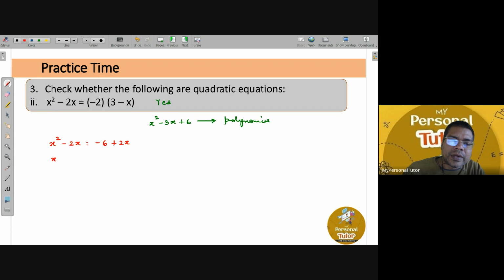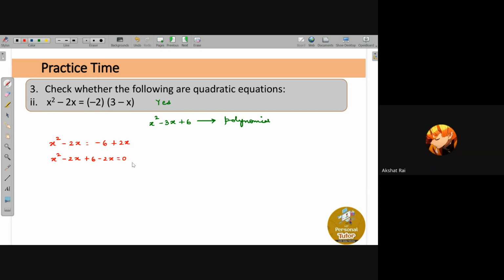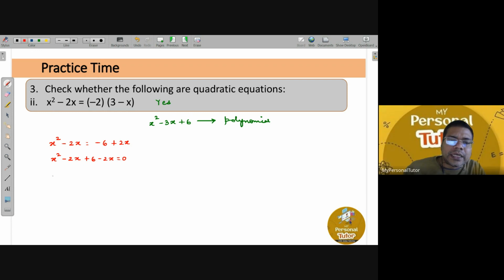So x square is as it is, minus 2x is as it is, minus 6 will become plus 6, and plus 2x will become minus 2x, that is equals to 0. Any confusion till here? Now if you understand carefully, x square remains as it is, minus 2x minus 2x will become minus 4x, and plus 6 remains as it is, and equals to 0 remains as it is.